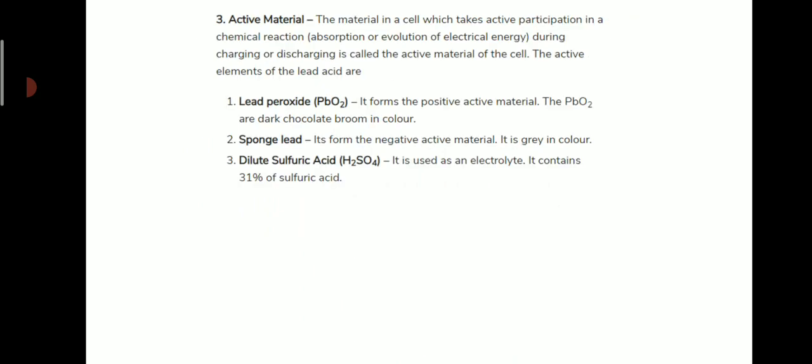Third is active material. The material in a cell which takes active participation in the chemical reaction during charging or discharging is called the active material of the cell. The active elements of the lead acid battery are lead peroxide, PbO2, which forms the positive active material. The PbO2 is dark chocolate brown in color. Second is sponge lead, which forms the negative active material. It is gray in color, and dilute sulfuric acid, H2SO4, is used as an electrolyte. It contains 31% sulfuric acid.